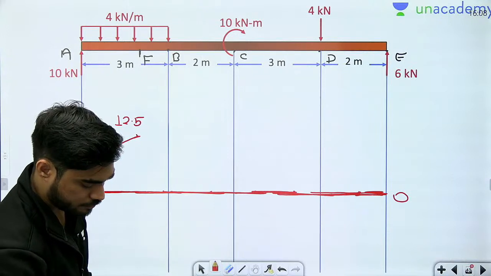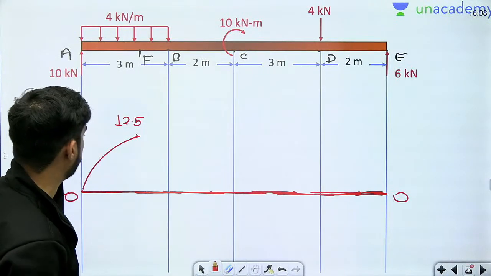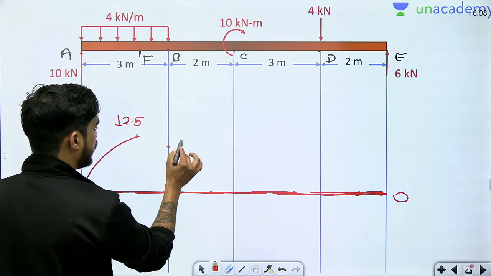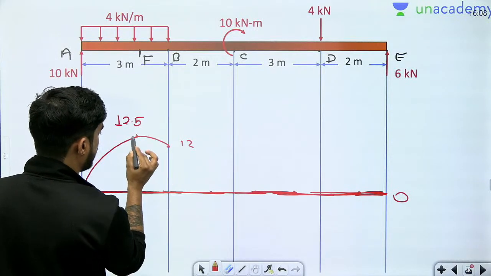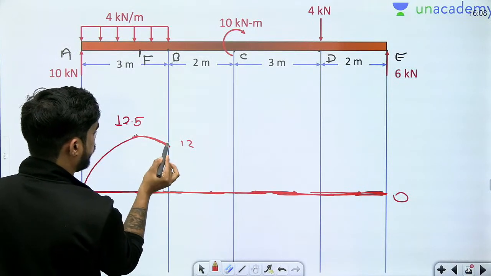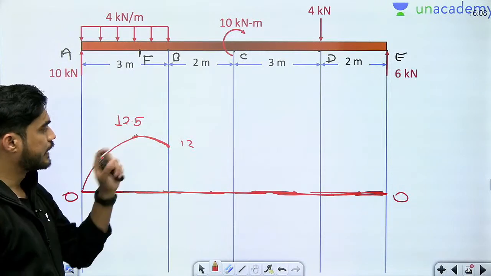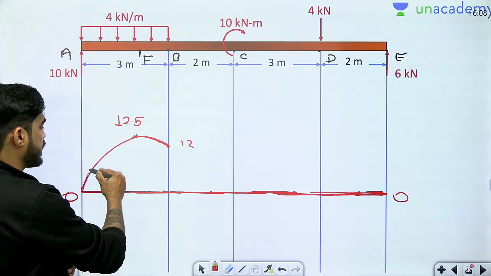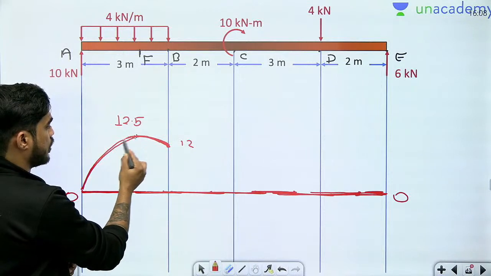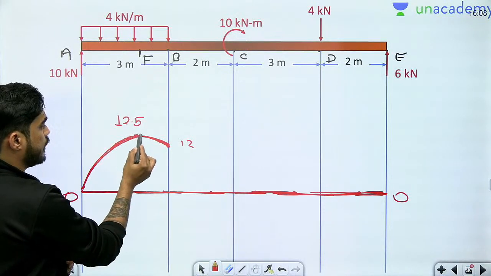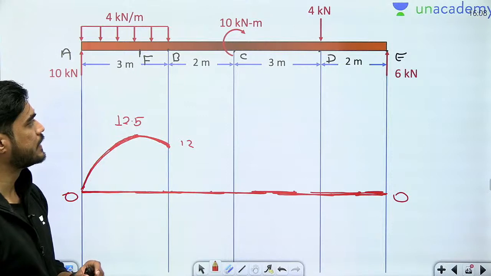Calculate how much comes. 30 minus 18 gives a total of 12. So somewhere here it will be 12. Okay, and the bending moment curve will be a parabola, but with increasing slope. This is a complete parabola, but from here to F increasing slope, from F to B decreasing slope.